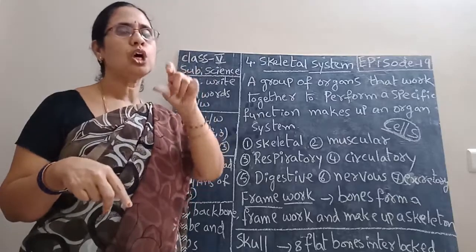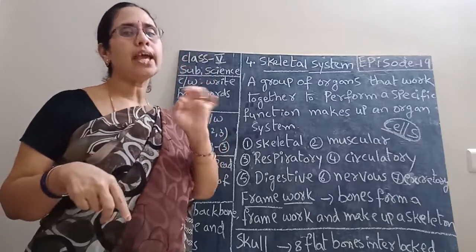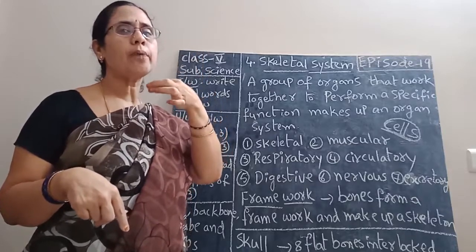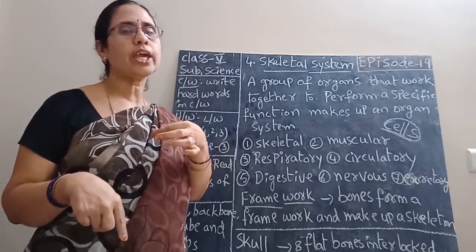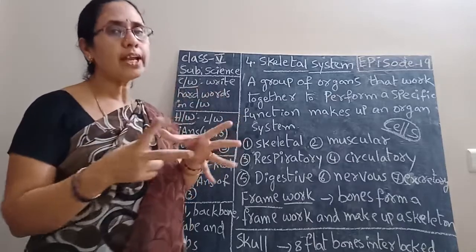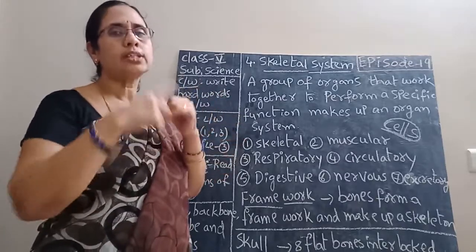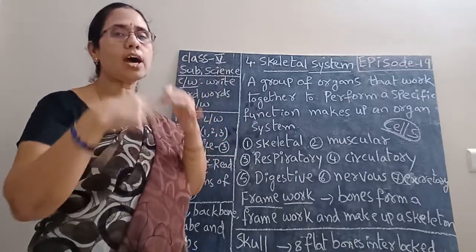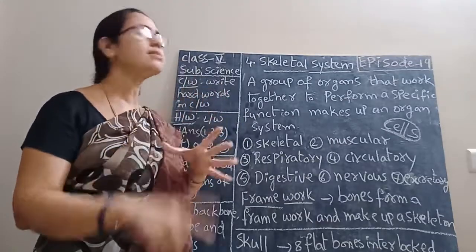First, the nose. Through the nose only we can breathe the air. And the air goes through the windpipe to the lungs. So in the respiratory system, the nose and the lungs are there. Both these organs form the respiratory system.